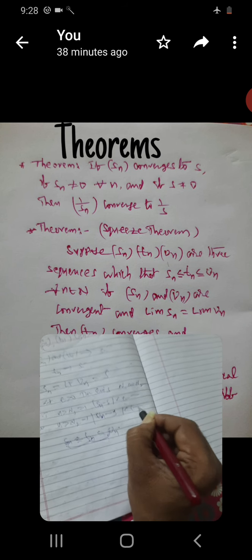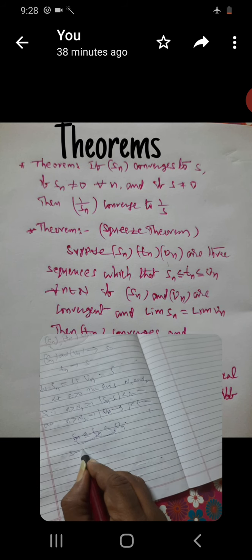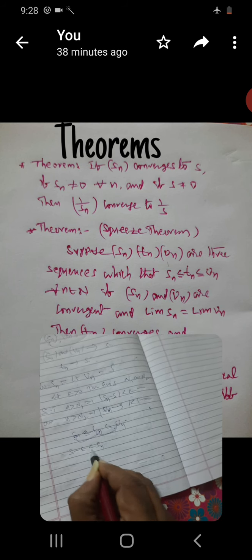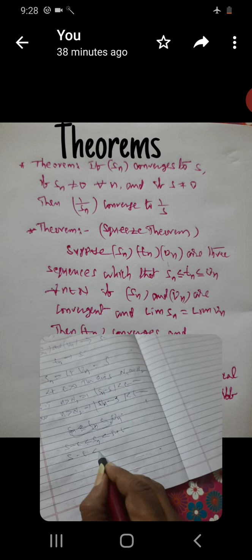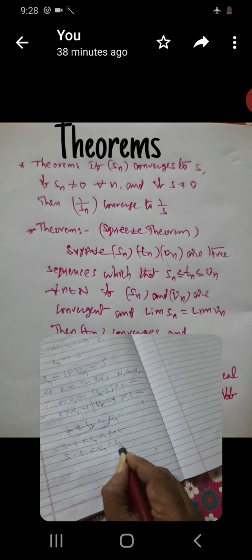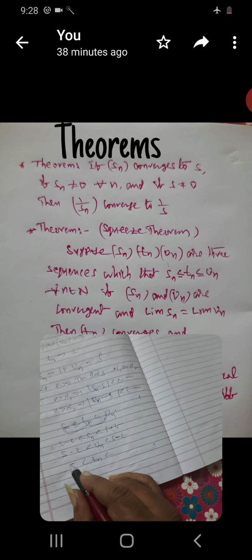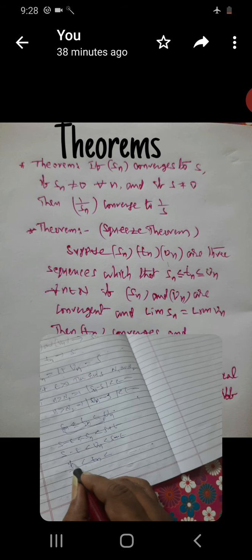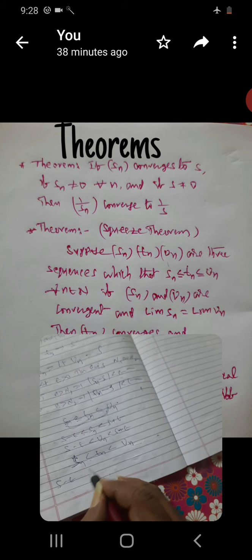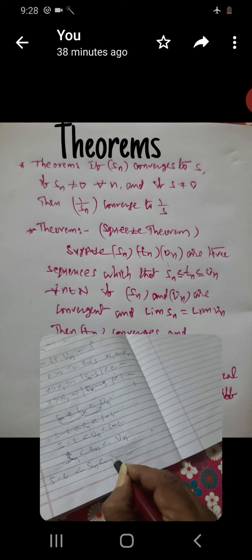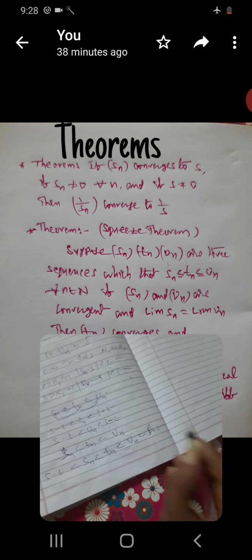From this, first S minus epsilon less than Sn less than S plus epsilon. Second, S minus epsilon less than Un less than S plus epsilon. Here Tn is between Sn and Un. So S minus epsilon less than Sn less than Tn less than Un less than S plus epsilon. This is our case.